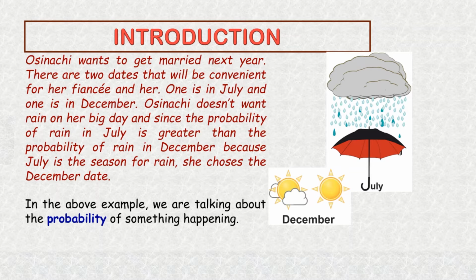Osinachi wants to get married next year. There are two dates that will be convenient for her fiancé and her. One is in July and one is in December. Osinachi doesn't want rain on her big day. Since the probability of rain in July is greater than the probability of rain in December, because July is the season for rain, she chooses the December dates.